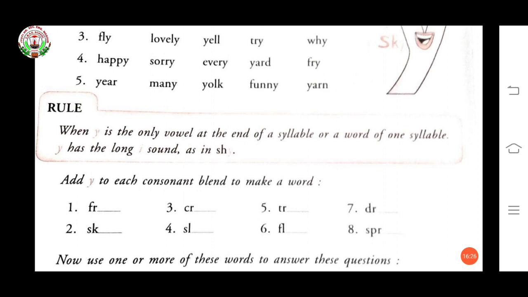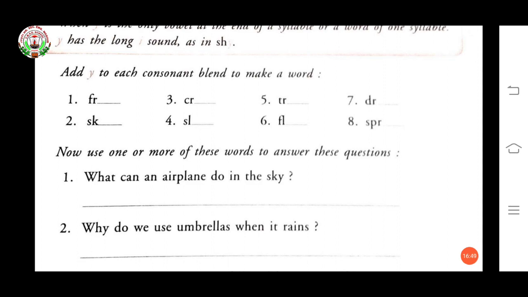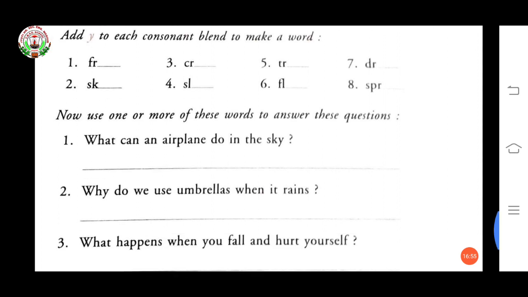Fry, first one becomes F-R-Y, fry; C-R-Y, cry; T-R-Y, try; D-R-Y, dry; S-K-Y, sky; S-L-Y, sly; F-L-Y, fly; S-P-R-Y, spry. Okay. Now, use one or more of these words to answer these questions.